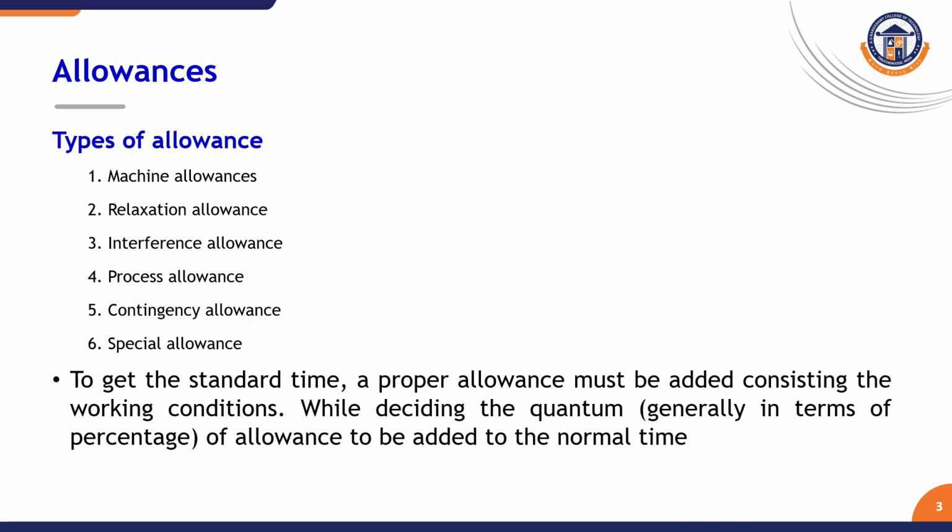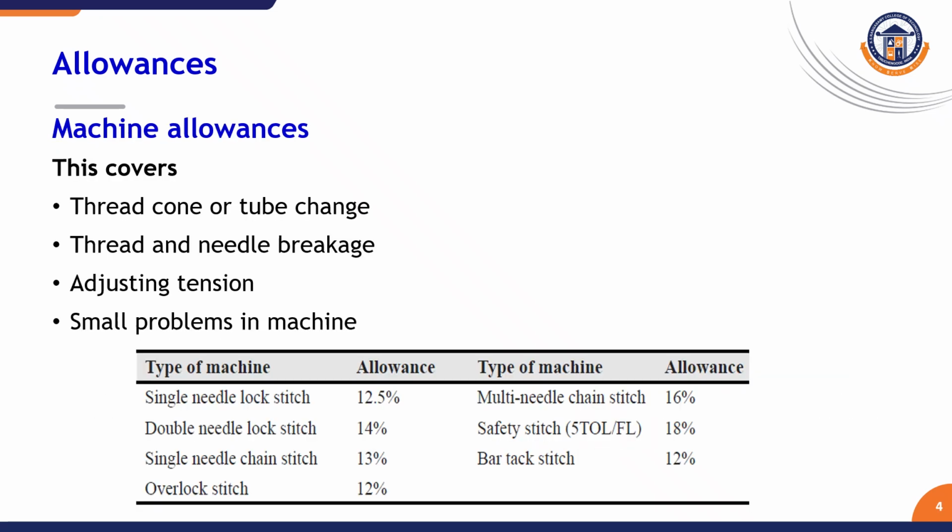But normally it is taken in terms of percentage. When deciding allowance, the quantum of allowance must be stated in percentage. Of course, it will be stated and then converted into minutes. So let us take machine allowance.